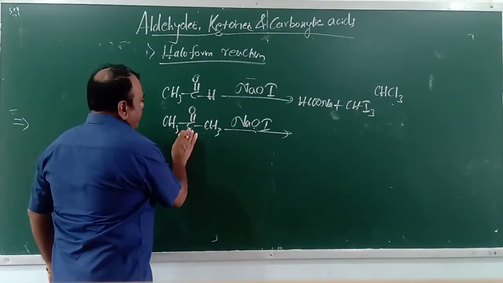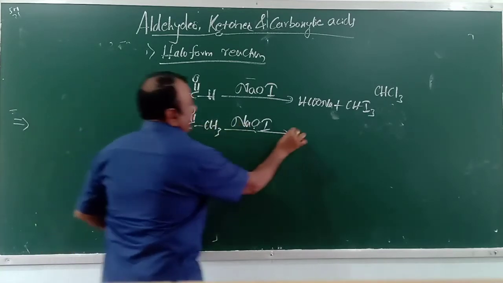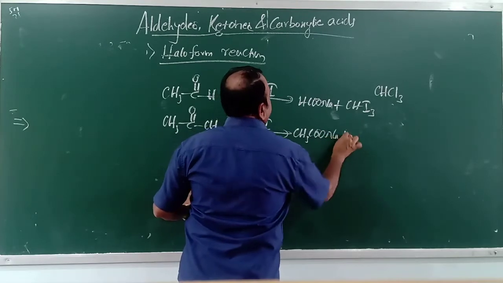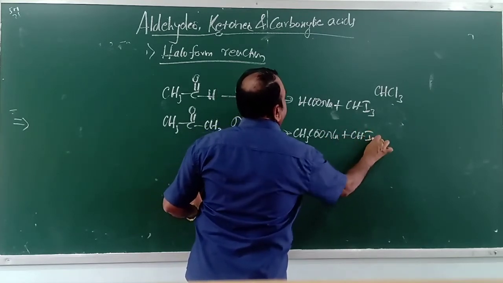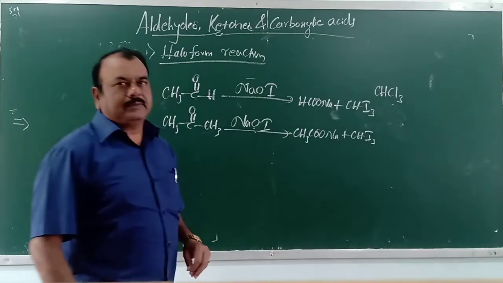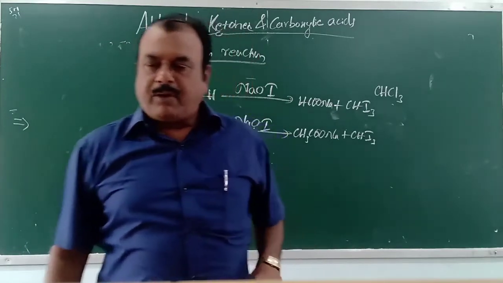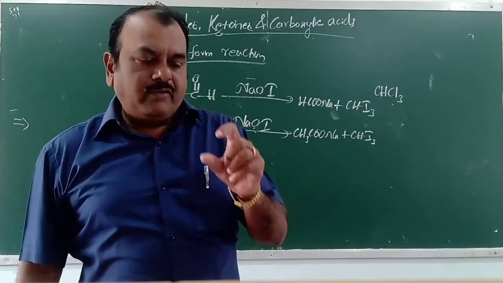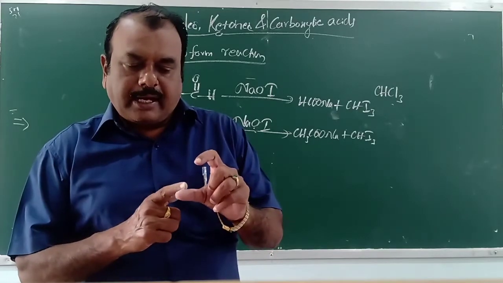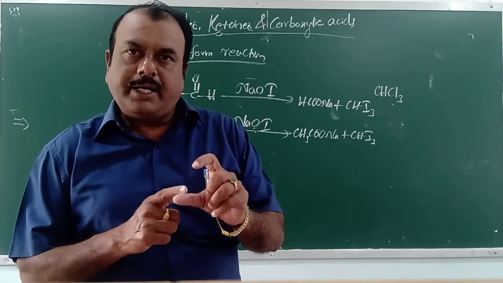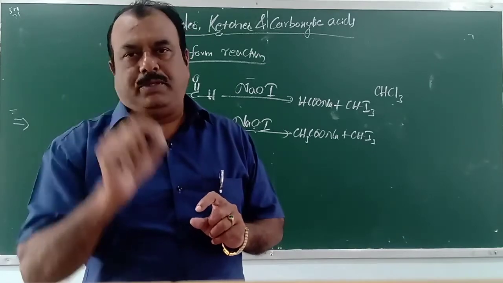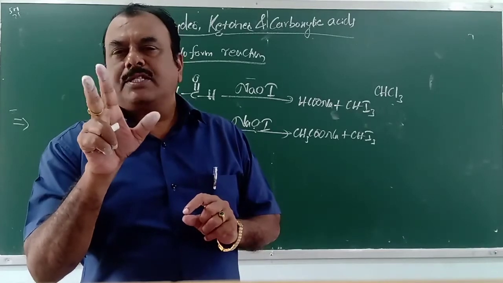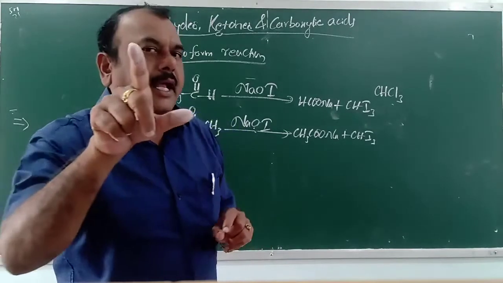Simple thing, CH3COONa plus CHI3, iodoform is formed. So this type of reaction is answered only by aldehydes and ketones in which the carbonyl carbon is bonded to a methyl group. Okay, then I will write two more compounds which do not answer the iodoform reaction.